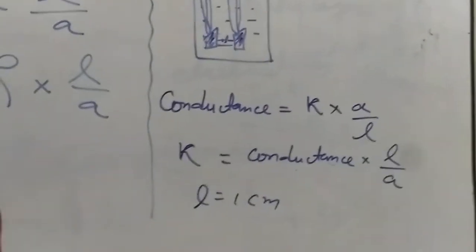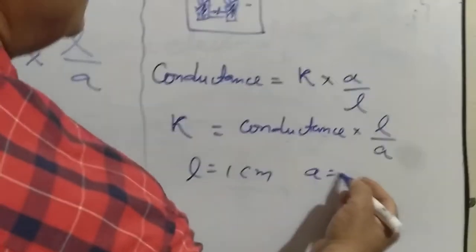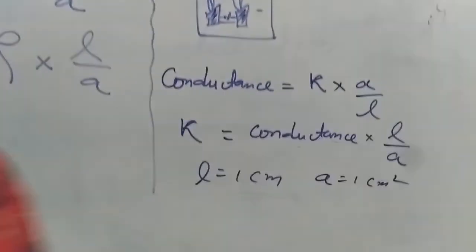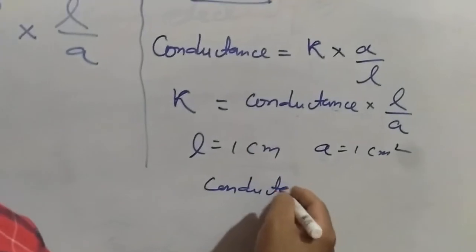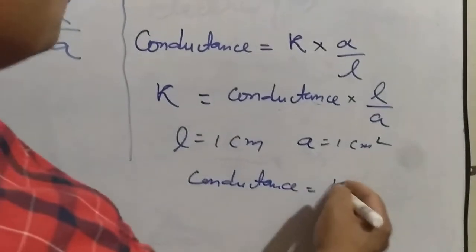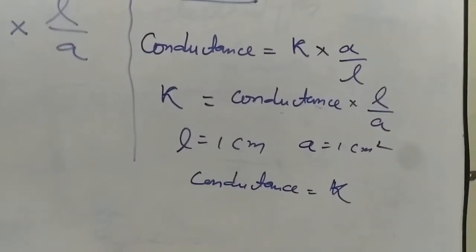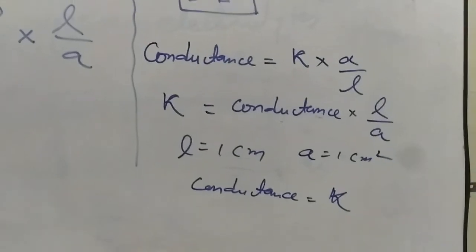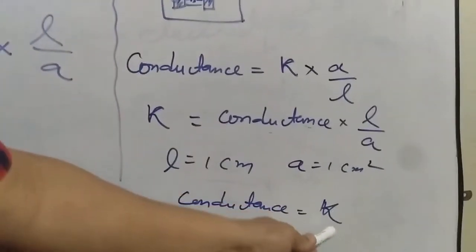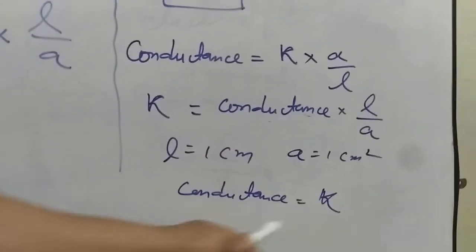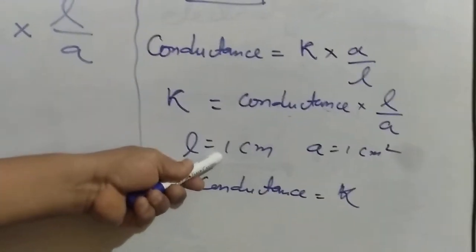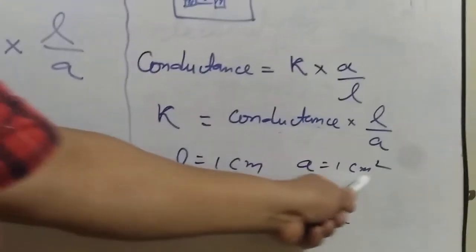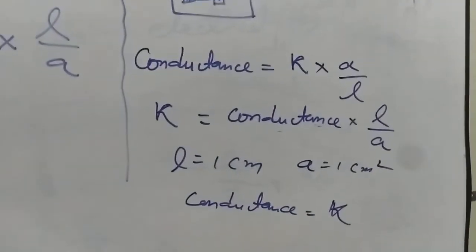So at that time conductance is equal to kappa. So I can say conductivity or specific conductance is equal to the conductance if the distance between the electrodes is 1 centimeter and the area of cross section is 1 centimeter square.